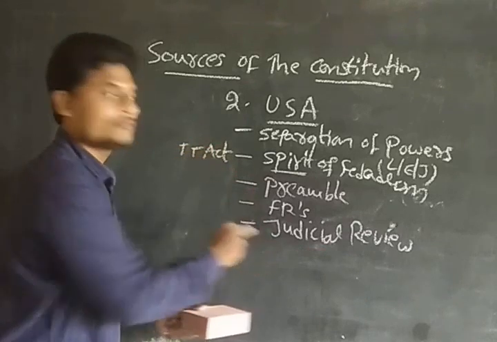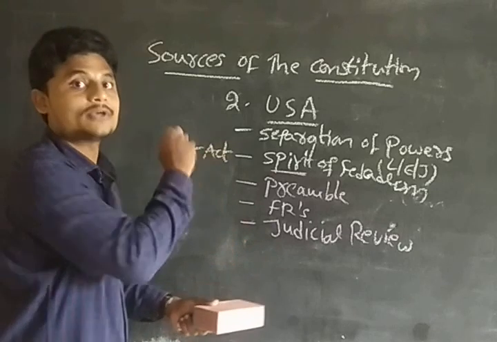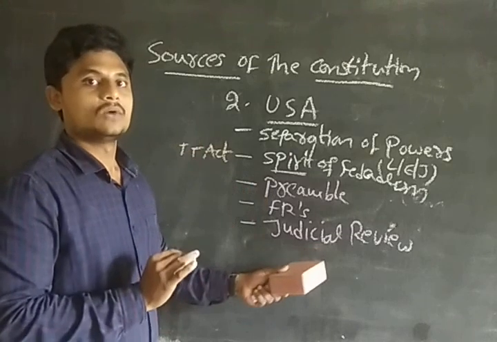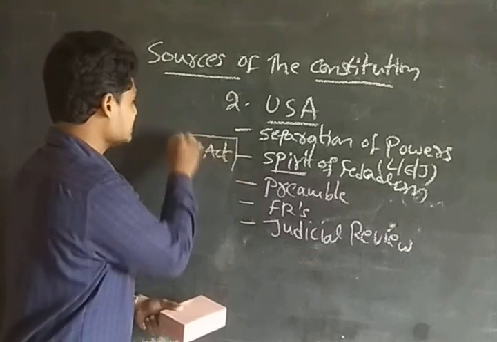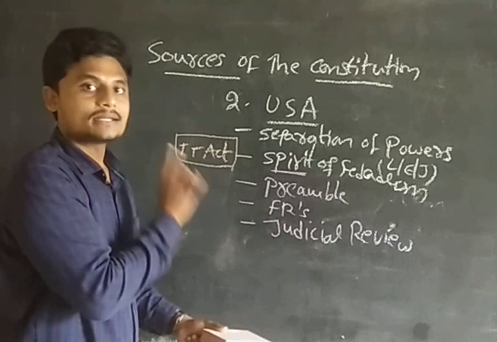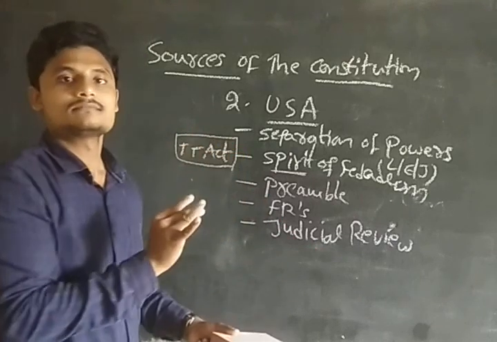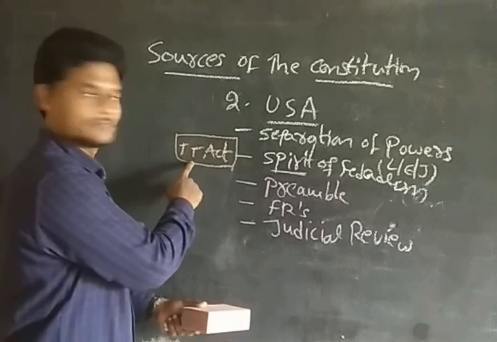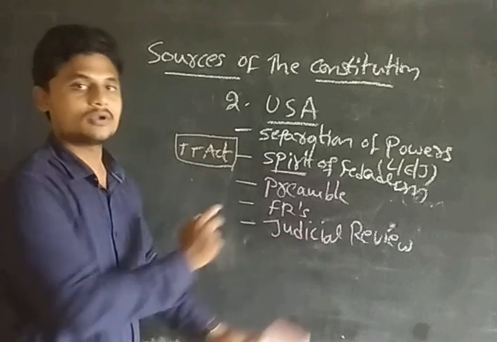But judicial review doesn't matter whether the provisions in the act are right or wrong. That is not the concern of the judiciary. Clear? Whatever procedure is in the act will be checked by the judiciary, but the judiciary won't see whether the act is correct or not. Only they will see the provisions. If the provisions are according to the law, then it will follow the judicial review.